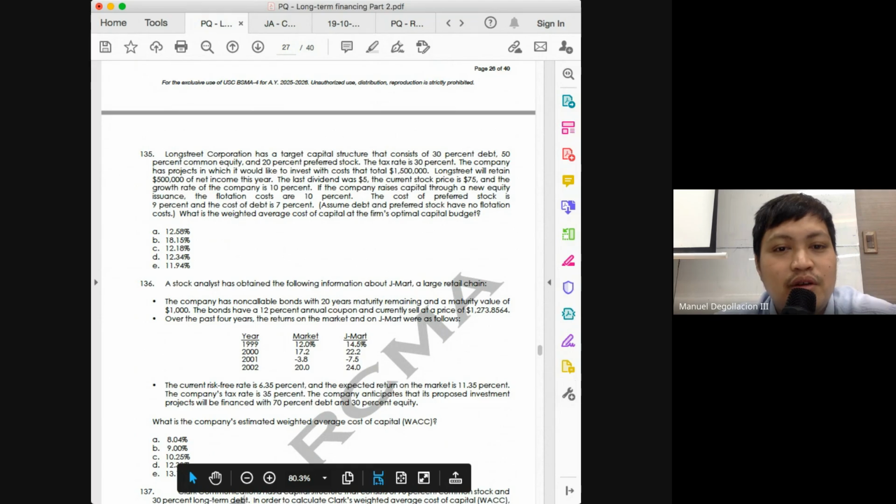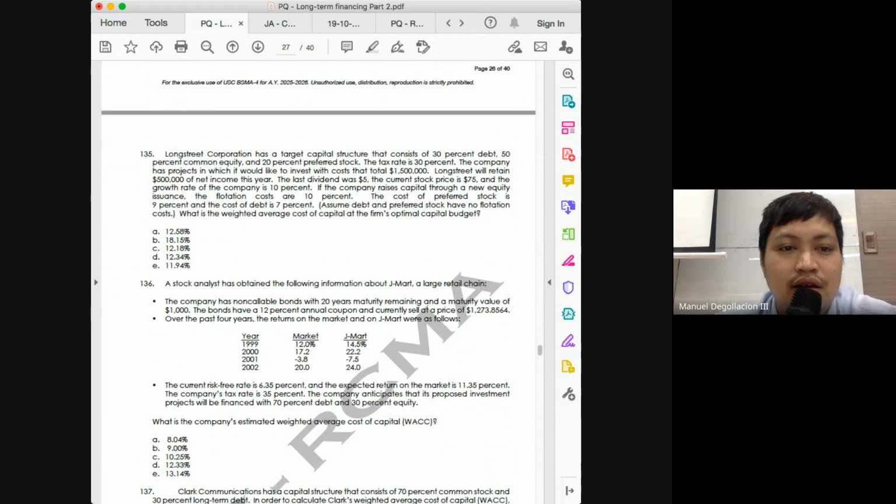You know that the problem is challenging, class, when you're already even with 2 of the 3 costs of your capital components. Because from the cost of equity alone, you will have problems already.